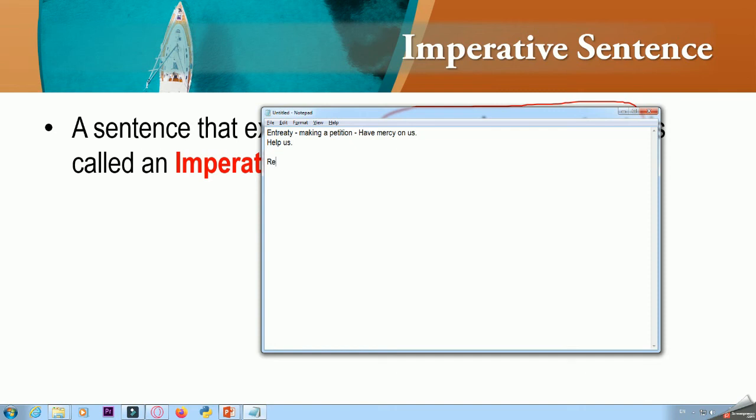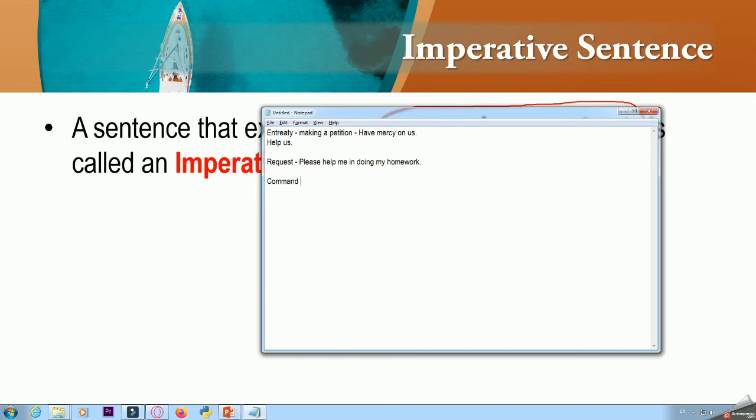Also, imperative sentences can be made to place requests to people, like, please help me in doing my homework. This is request.